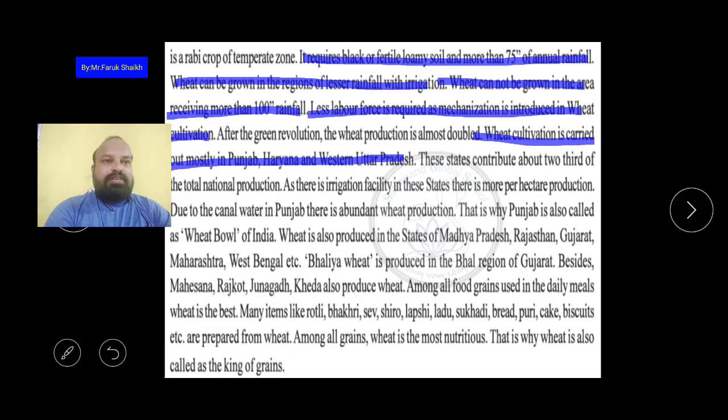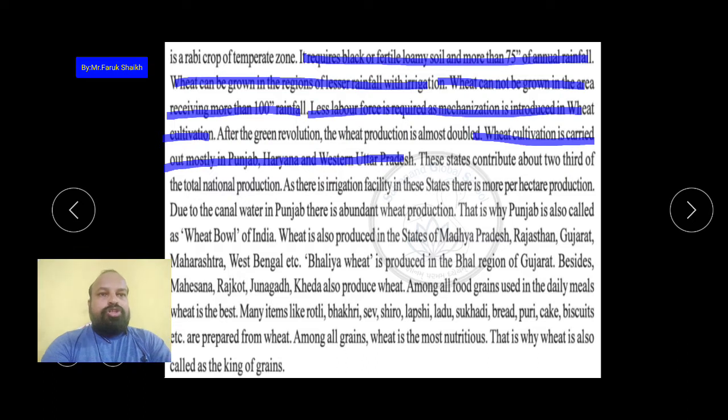Which state? Due to the canal water in Punjab there is abundant wheat production, and that is why Punjab is called the wheat bowl of India. Okay, keep in mind why Punjab is called the wheat bowl of India.